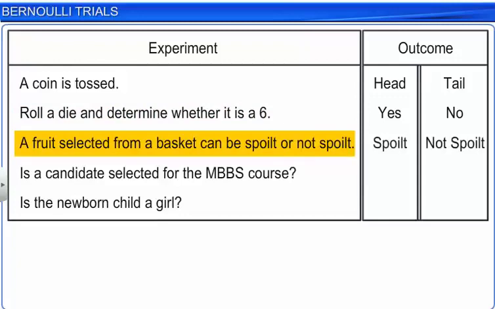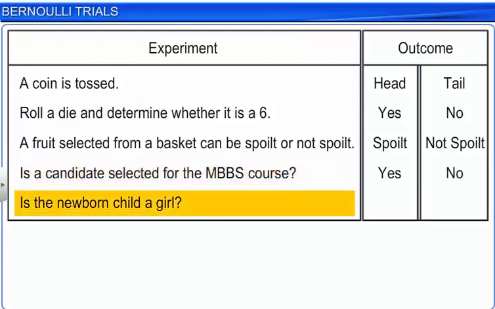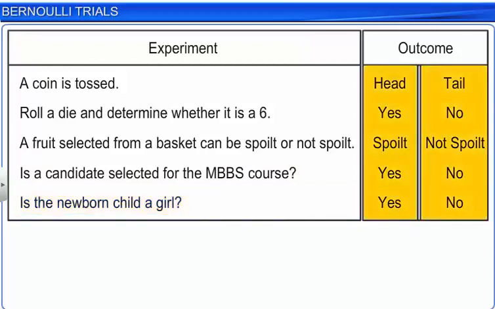A candidate can be selected for the MBBS course depending upon his or her performance in the entrance test. Thus, the answer to the question can be either yes or no. The newborn child can be either a girl or a boy. Thus, the answer to the question can be either yes or no. Observe that in each of the cases, there are only 2 possible outcomes.